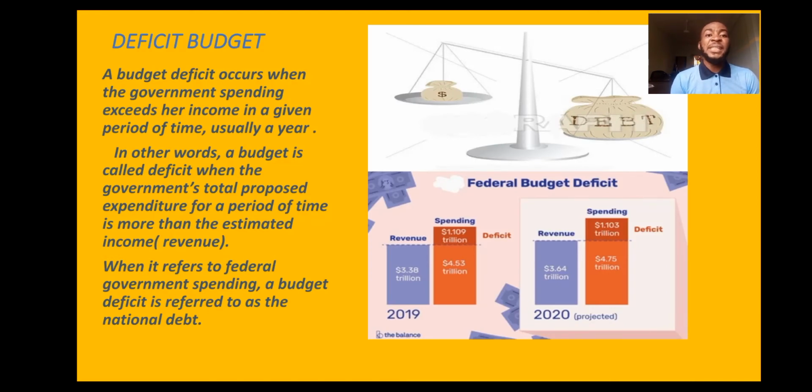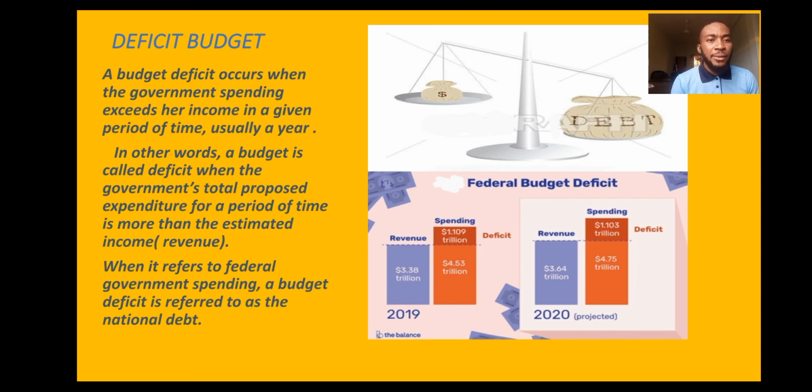Now here, deficit budget. A budget deficit occurs when the government spending exceeds its income in a given period of time, usually a year. In this particular one, the expenditure is actually more than the revenue.